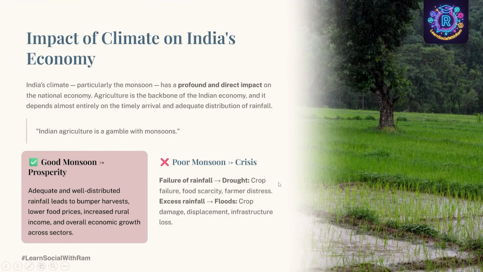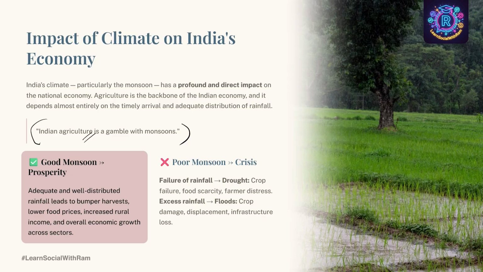Now let us try to understand the impact of climate on India's economy. As we all know, India's economy depends heavily on climate, especially monsoon. The reason is because agriculture depends on rainfall. A famous statement says, Indian agriculture is a gamble with the monsoons. Yes, you heard it right. So, based on the monsoon, the agriculture has a direct impact. For example, if there is a good monsoon, if rainfall is good, what happens? Crop production increases, food prices remain stable, farmers earn more and economy grows.